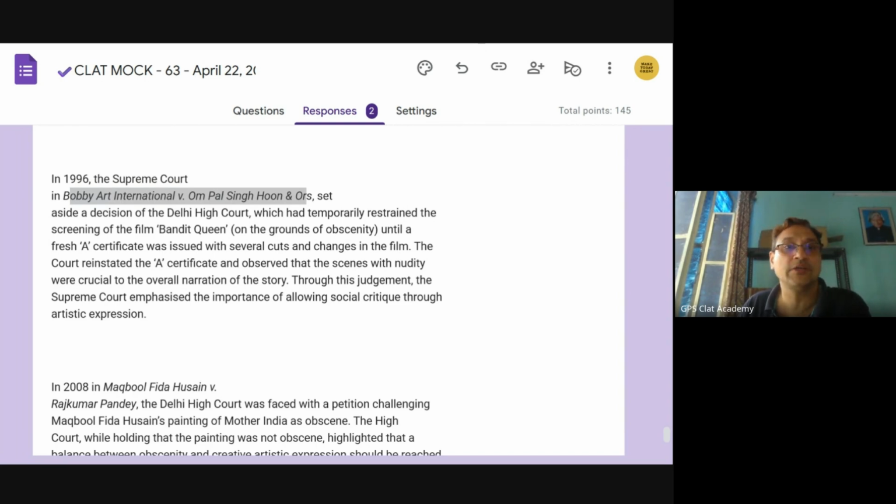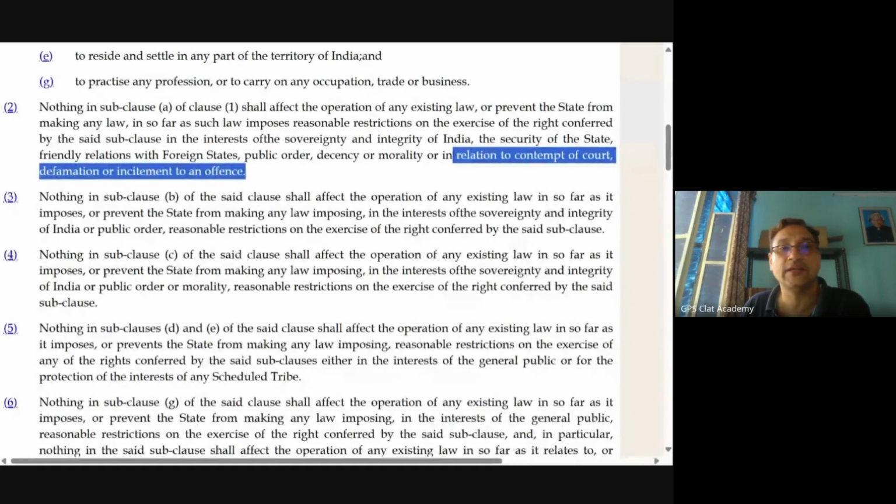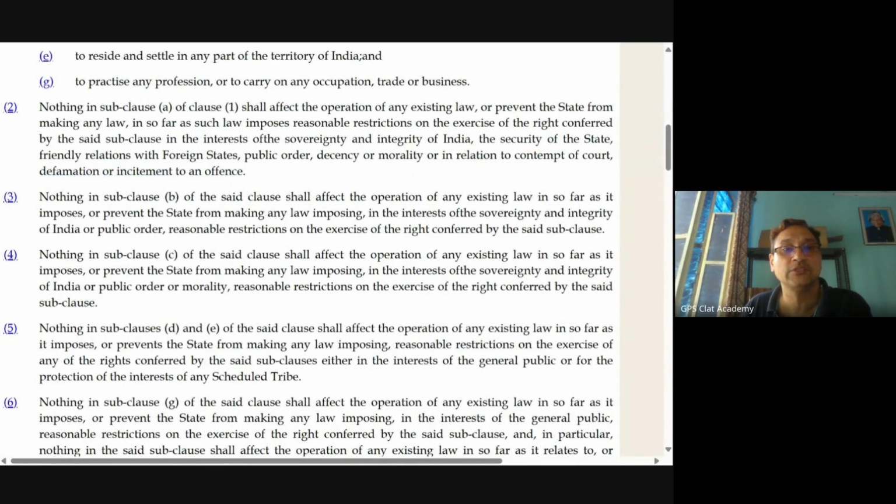It interlaces because you will notice: sovereignty and integrity of India, security of states, friendly relations with foreign states, public order, decency or morality. Here it interlaces directly with Article 19. That is why it is commented upon very frequently.